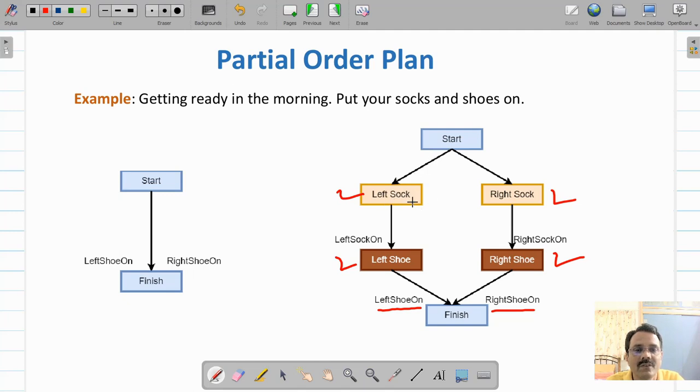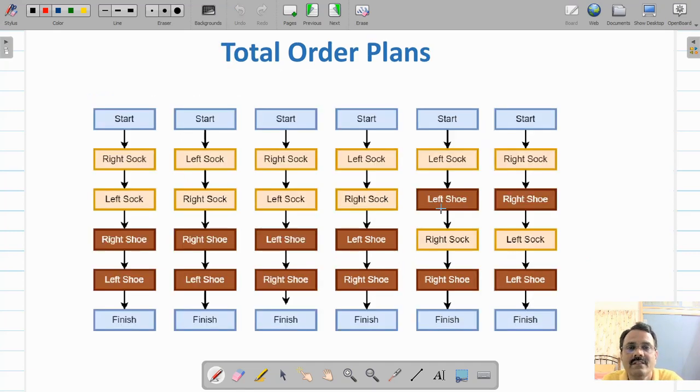Or else this can be worked out in some other way also. You can wear left sock and then right sock and left shoe and then right shoe. Or you can wear first right sock, then right shoe, then left sock and left shoe. So there are various possibilities how you can achieve the final goal. So this partial plan can result in 6 different total order plans.